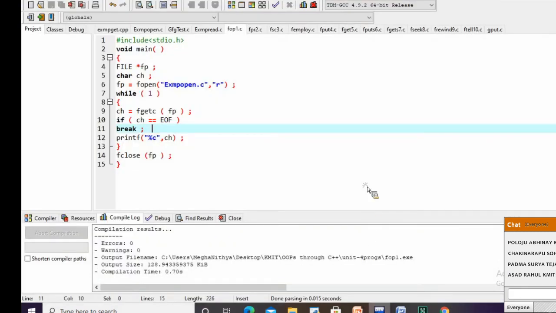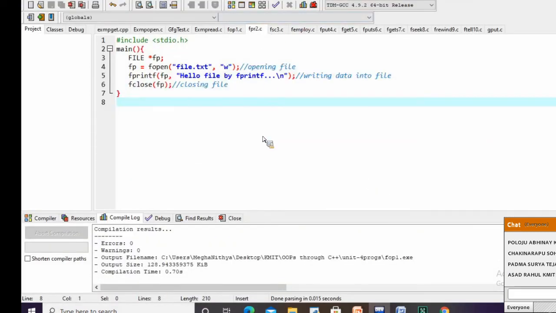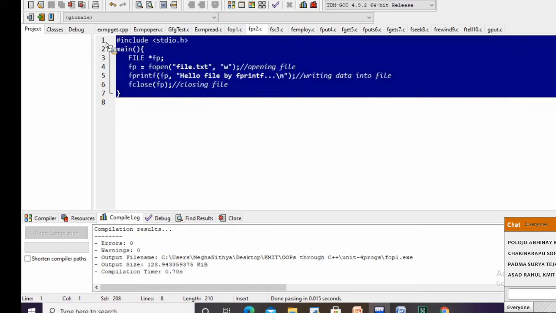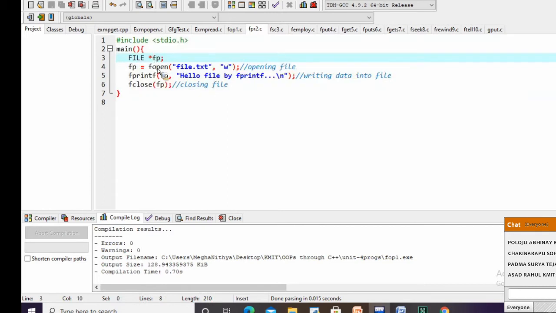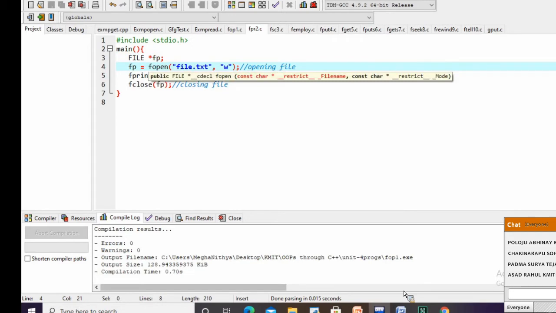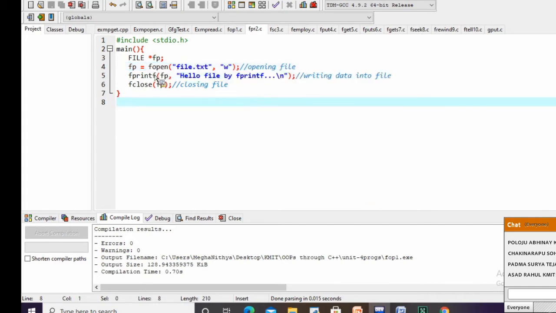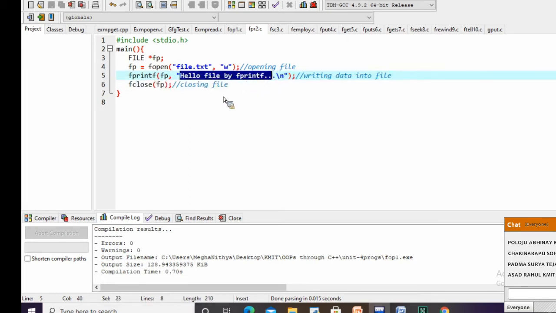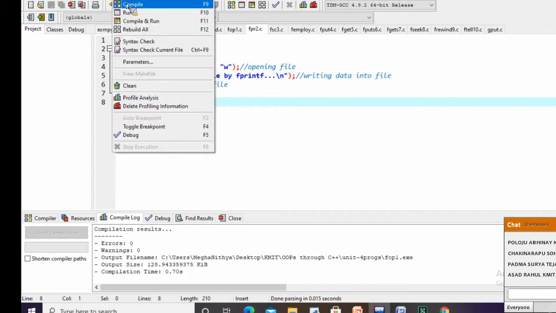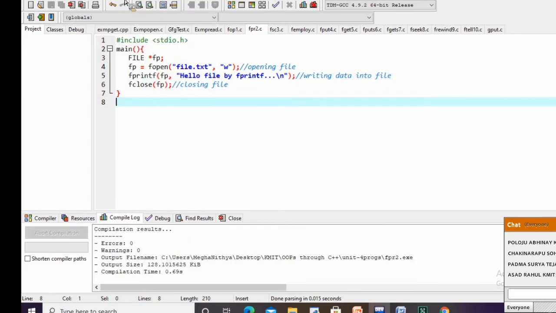You can see here, I have pasted the complete content. FILE star fp, then open the file. What is the name of the file which I am opening here? file.txt. Then I am writing the content into the file. The content is "Hello file by fprintf", and I am closing that particular file.